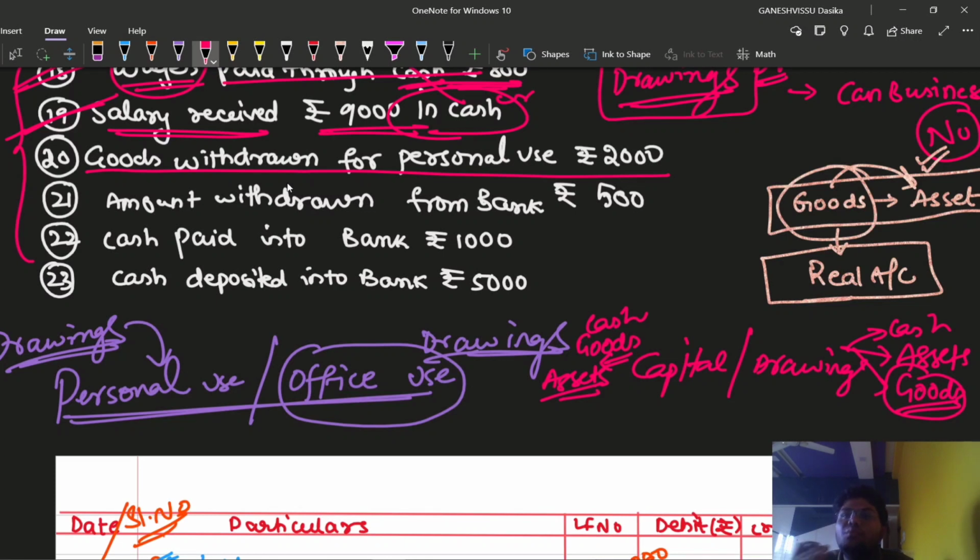From sales we are going to make the sales, but if goods have been withdrawn, that means the goods must have been purchased from somebody else. So we are directly withdrawing the amount from purchases. So now goods have been withdrawn for personal use, in the sense we are going to introduce a drawings account, not capital account, right?